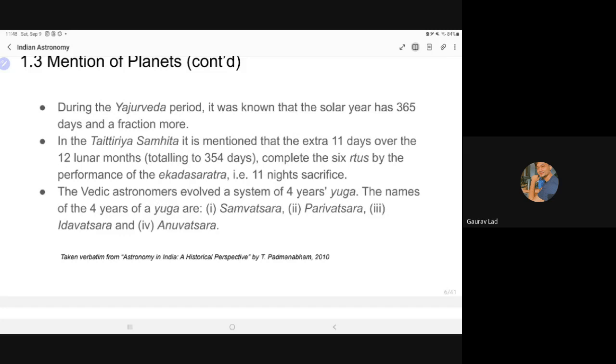That is the Siddhantic time span. In Vedanga Jyotisha, on the contrary, a yuga is just of 5 years. That's it, 5 years. And the names of the yugas are Samvatsara, Parivatsara, Idavatsara, and Anuvatsara. And we'll take a look at that in the next slide.